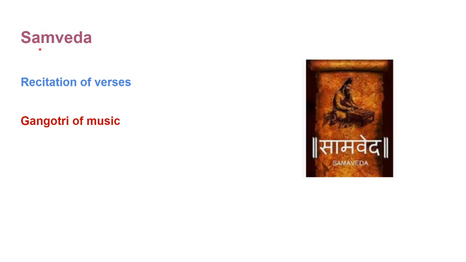Sama means melody and Veda means knowledge. Thus, Samveda has been described as the book of song or Veda of chant. It basically contains the words of Rigveda in music.